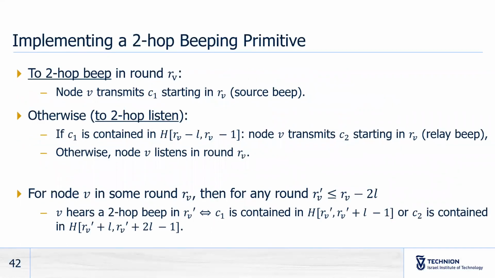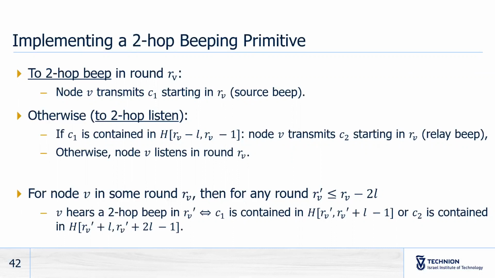Now, the two-hop beeping primitive is in essence simple, but it needs to take into account the fact that communication schemes are transmitted over multiple rounds. Node V, in two-hop beeping round RV, will transmit C1 starting in RV. Otherwise, if node V wants to two-hop listen in round RV, then it will first check if C1 is contained in its history from round RV minus L to RV minus 1. If that is the case, V transmits C2 starting in RV, that is, it sends a relay beep, and otherwise V just listens in round RV.